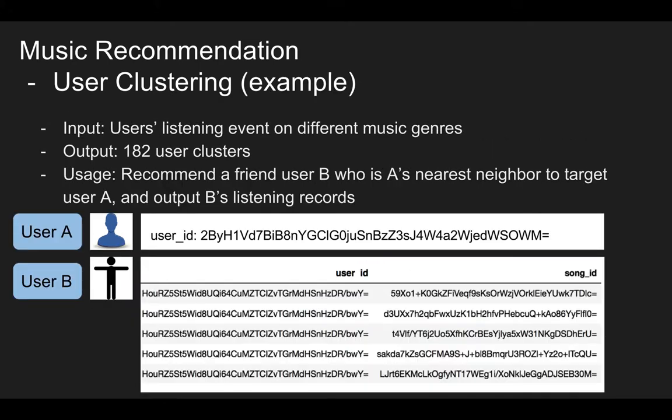Let me show you an example. We have user A here, and after we run the clustering system, we see this user's nearest neighbor is user B, and we will select user B's favorite songs, like these and all of these songs. These songs are user B's favorite songs.